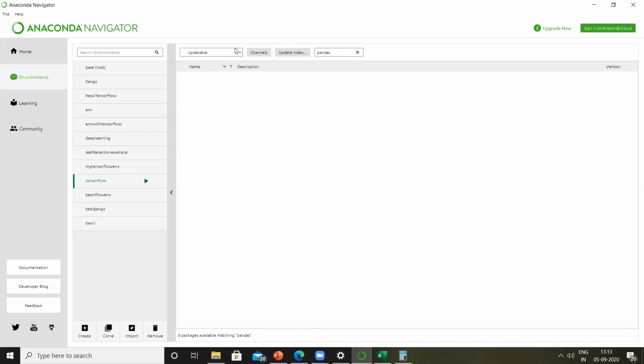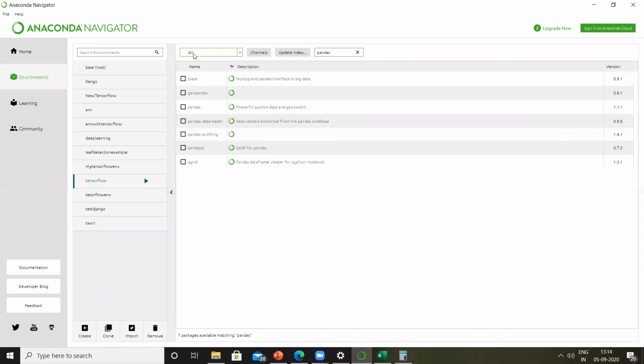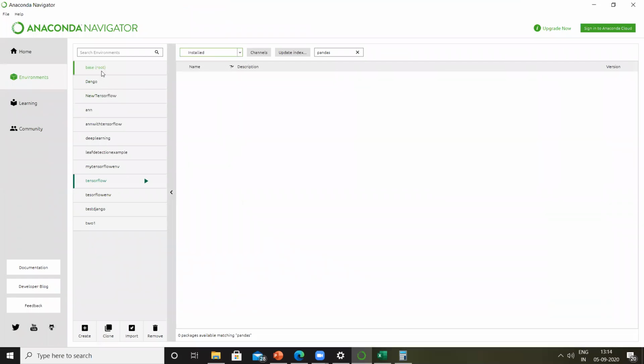Done. Against the installed packages, this is interesting. I think something is wrong with my Anaconda Navigator.